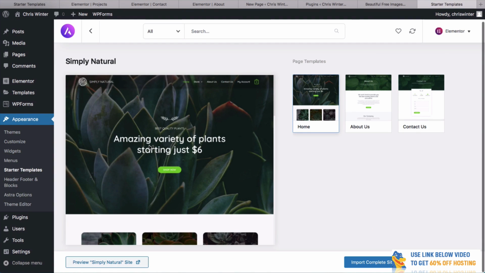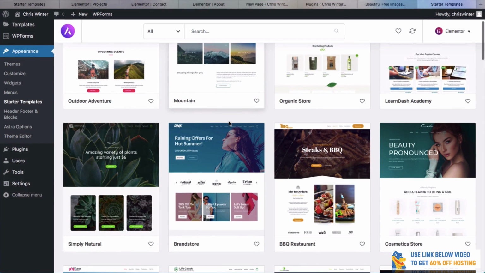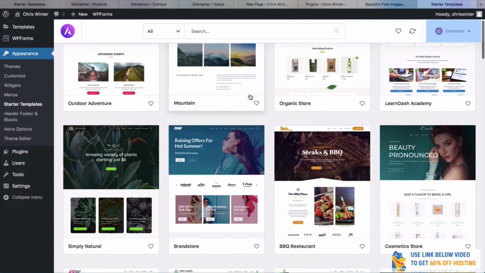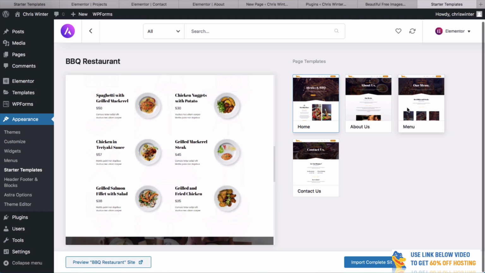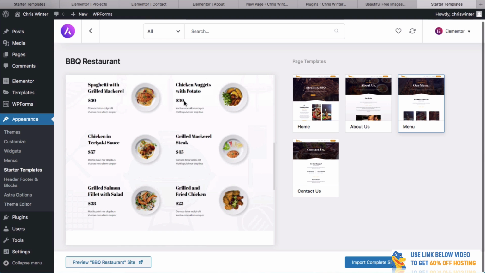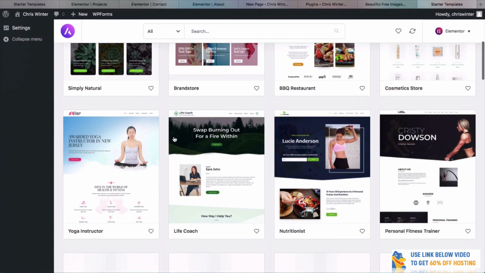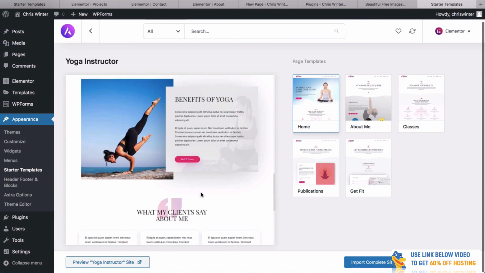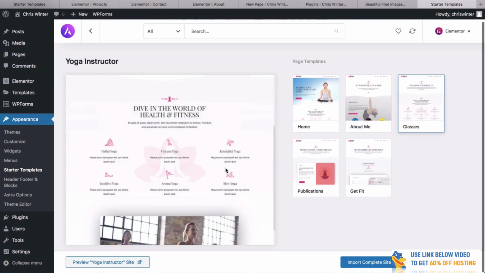Another one here, Simply Natural, may be good if you're selling plants or if you're selling something natural. This one here is good if you're selling clothes. I've used this one as well. And like I said before, we've got this restaurant theme here. Really good because this one's also got a menu built in. So if you do have multiple things that you're selling, this is a really good one. I like that one for a menu. You've got another one here for yoga. Definitely good if you want to create a yoga theme. Multiple custom pages, which is something I really like.